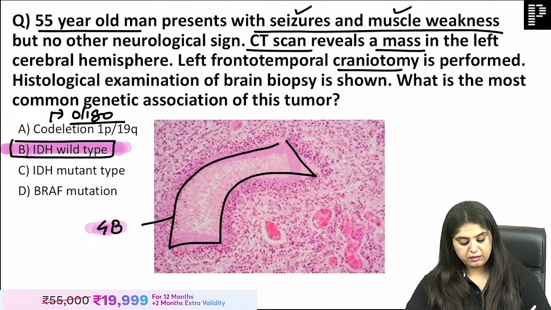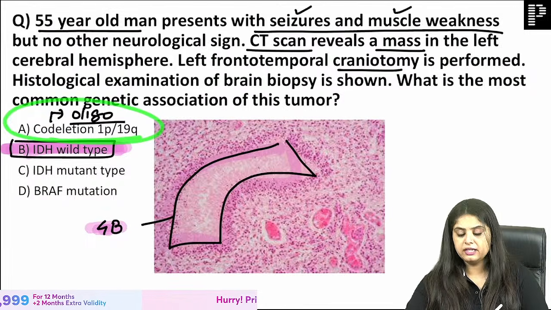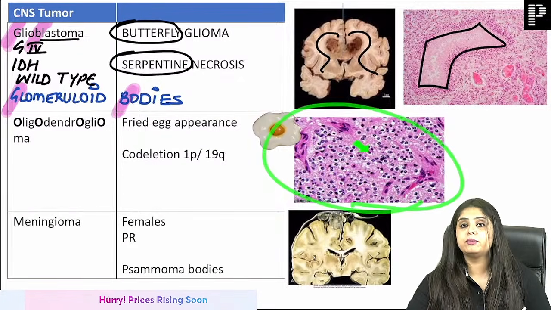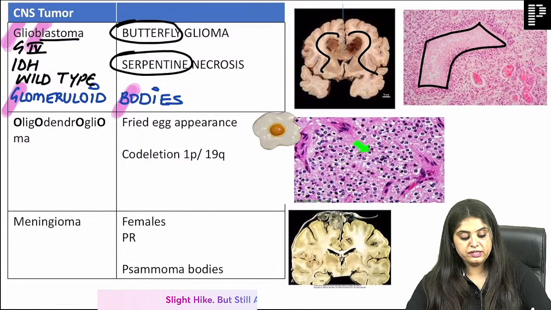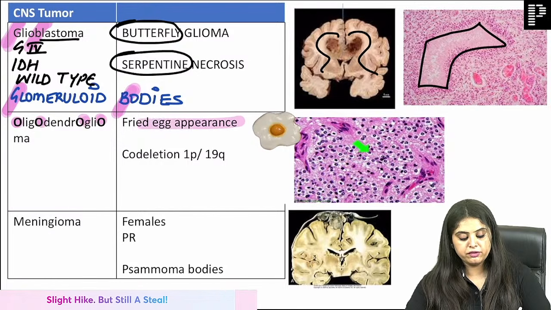Coming to the next one, some of you answered co-deletion 1p19q. No, that is an oligodendroglioma. Carefully look, oligo, it has the O's in it. So this is obvious that it will show you the fried egg appearance.